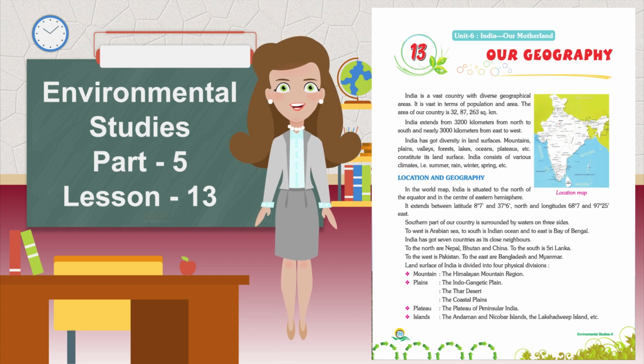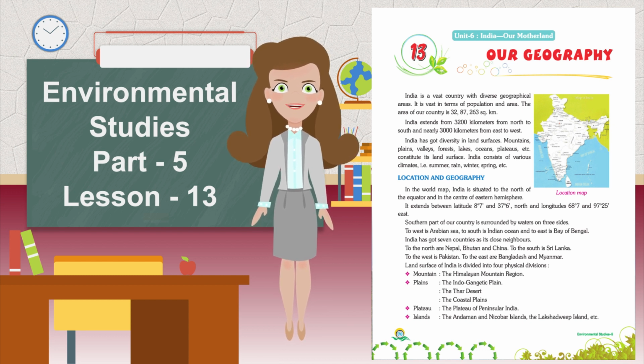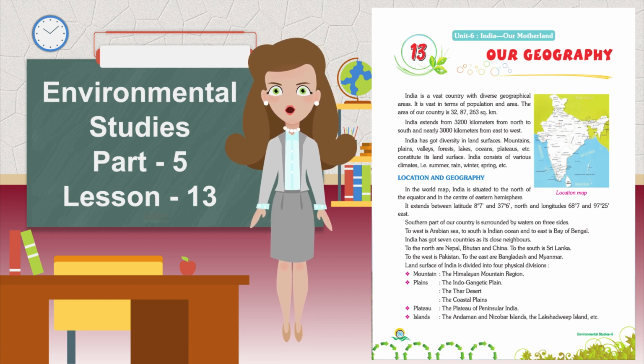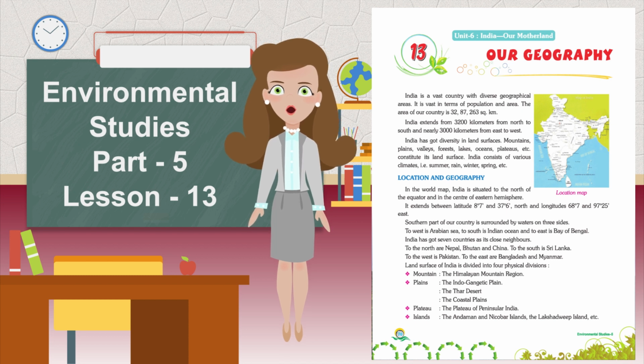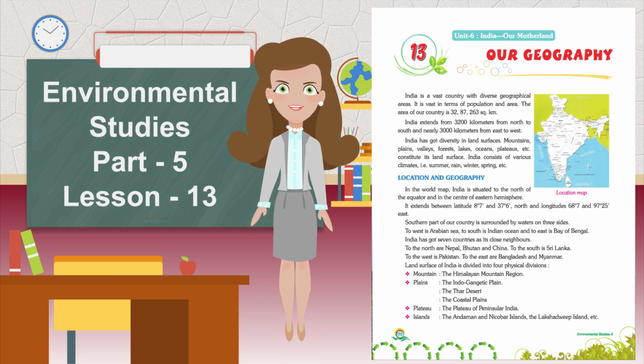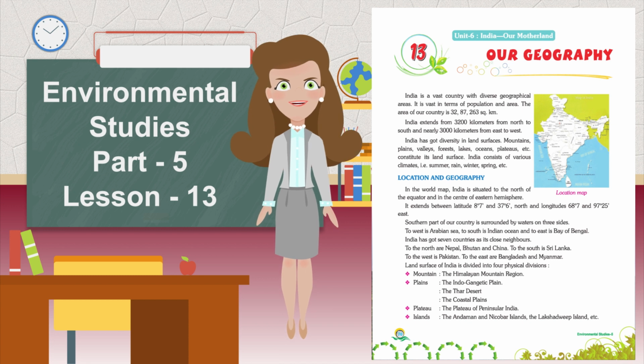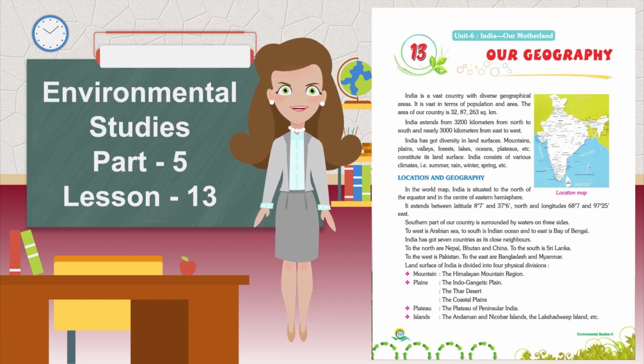The land surface of India is divided into 4 physical divisions. Mountain, the Himalayan mountain region. Plains, the Indo-Gangetic plain, the Thar desert, the coastal plains. Plateau, the plateau of peninsular India. Islands, the Andaman and Nicobar Islands, the Lakshadweep Islands, etc.